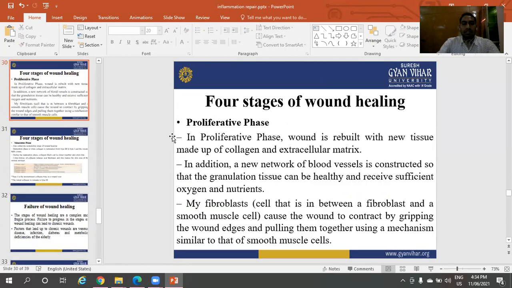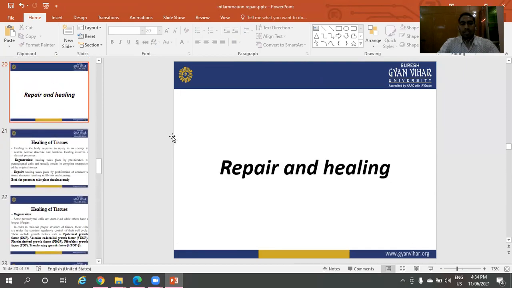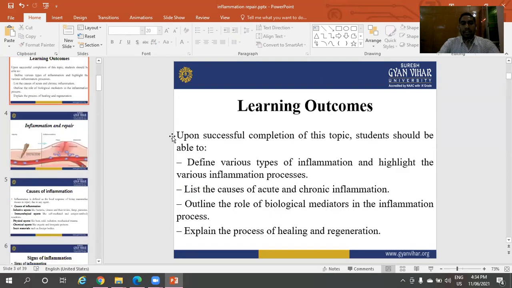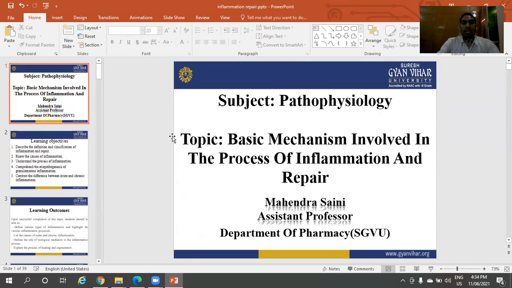Revise the topic. Today I will discuss the basic mechanism involved in the process of inflammation and repair.